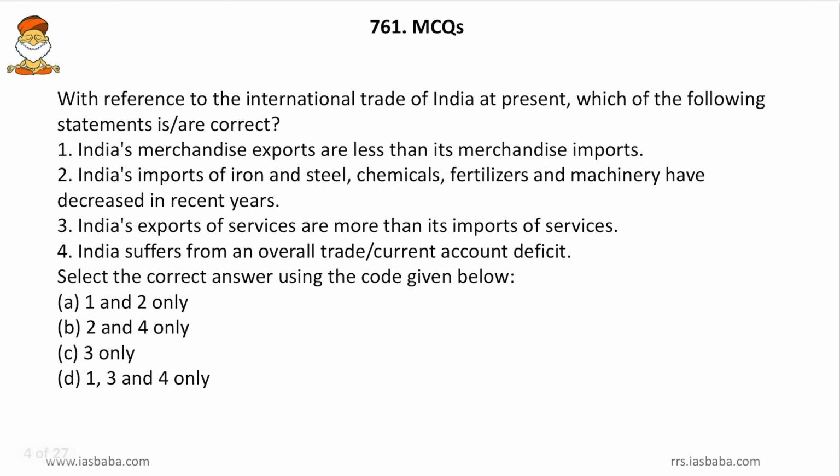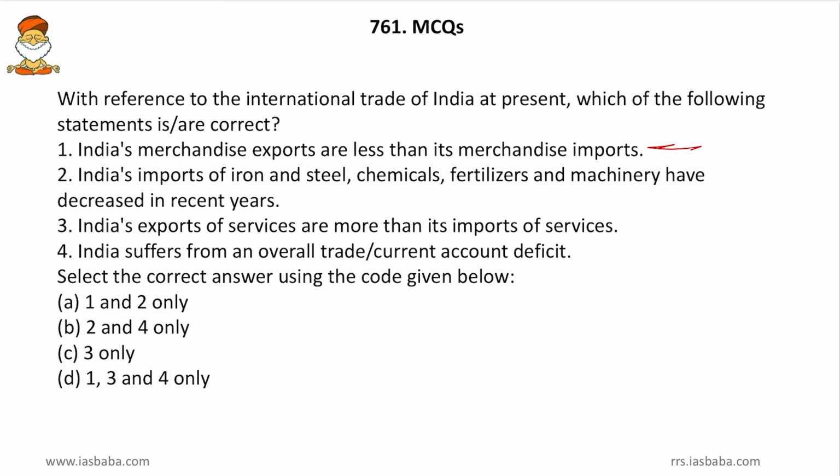With reference to international trade of India at present, which of the following statements is or are correct? Coming to statements, India's merchandise exports are less than its merchandise imports. Friends, it sounds moderate, so we will keep it for further consideration. Then India's imports of iron and steel, chemical, fertilizers and machinery have decreased in the recent years. Friends, what is the recent years? 5 years, 10 years, 2 years, 3 years, it is not given.